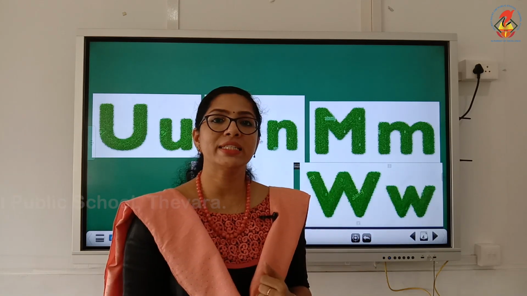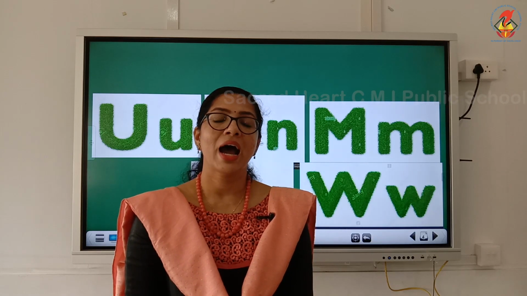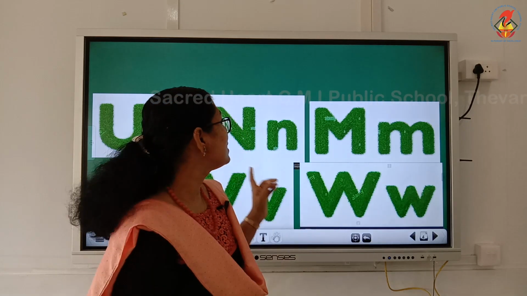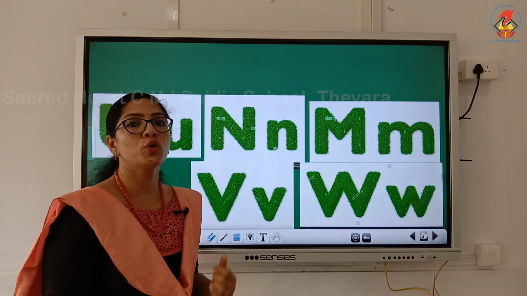Letter W is also a short letter. We should start from the second line. We start from the backward slanting line, touch the line, followed by a forward slanting line, again a backward slanting line and forward slanting line. Letter W. Children, I hope you understood these letters, phonic sound and the new words.